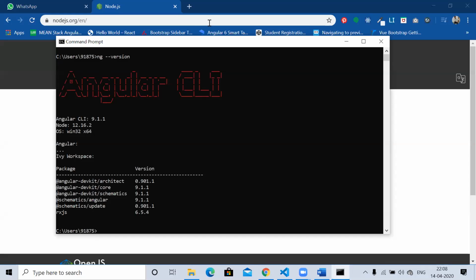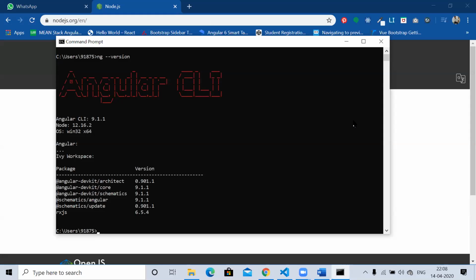We use the CLI for managing the application, for creating the application, and for generating ready-made code for components, directives, pipes, and services, which are the building blocks of Angular. It follows Angular best practices and conventions. It's very helpful for deployment and production of the application in Angular. It is also very helpful for end-to-end testing. So this is our overall installation of the Angular CLI in the machine.